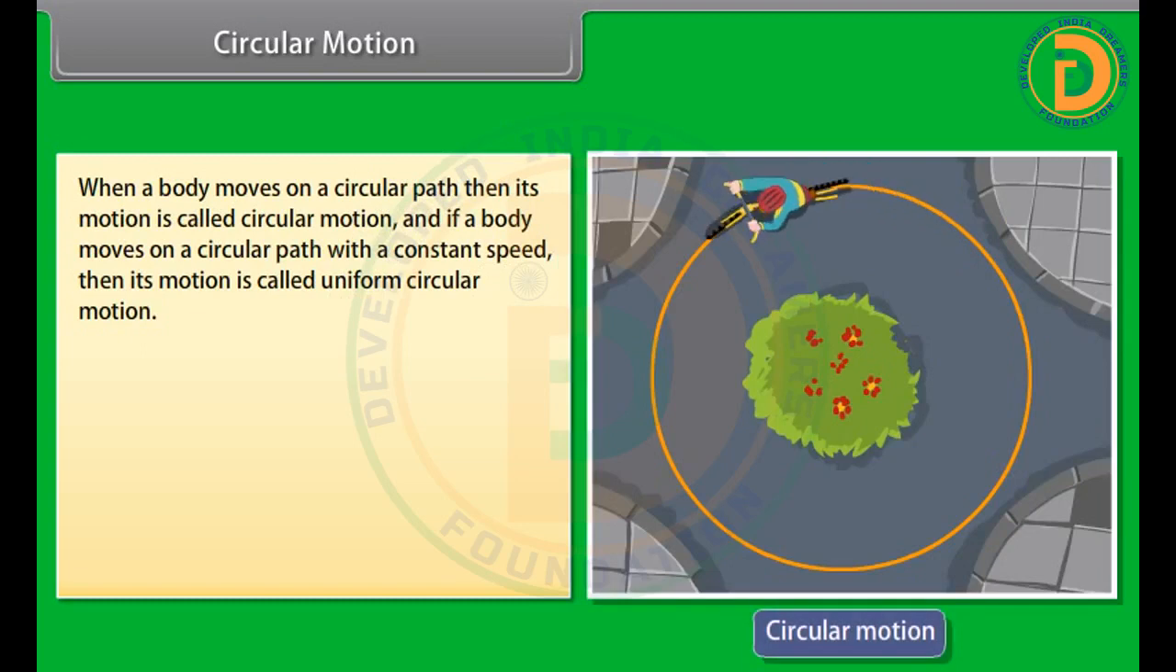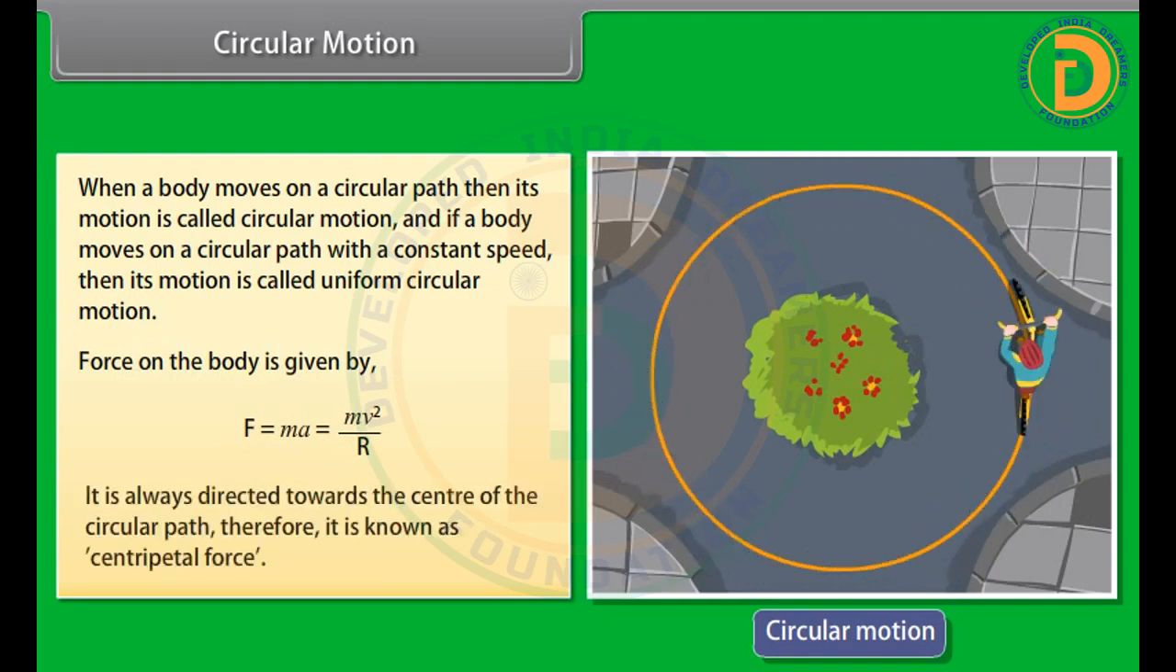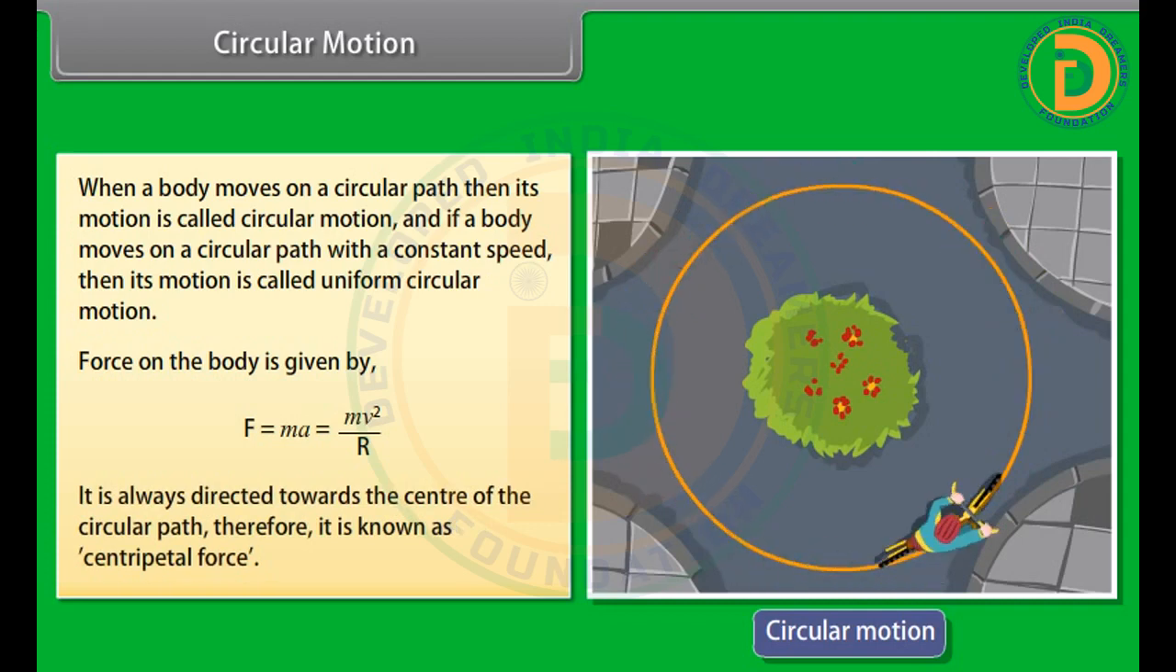When a body moves on a circular path, its motion is called circular motion. And if a body moves on a circular path with a constant speed, its motion is called uniform circular motion. The force on the body is given by F = ma = mv²/r. It is always directed towards the center of the circular path. Therefore, it is known as centripetal force.